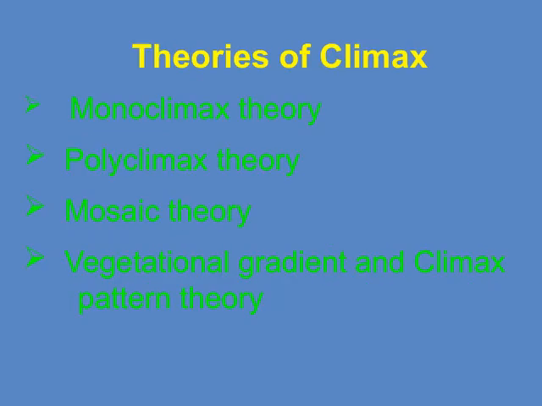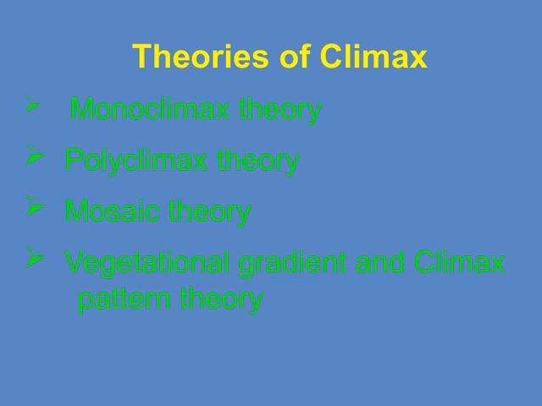Today, I'll be talking about the different theories of climax in plant ecology. First, let's look at the monoclimax theory. This theory suggests that in any given environment, there tends to be a single, stable climax community that develops over time. It emphasizes the idea that ecosystems naturally progress toward a specific, final stage of development, which remains relatively constant unless disturbed. Next, we have the polyclimax theory.